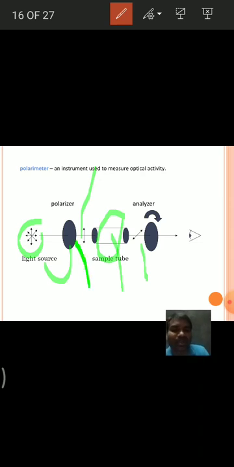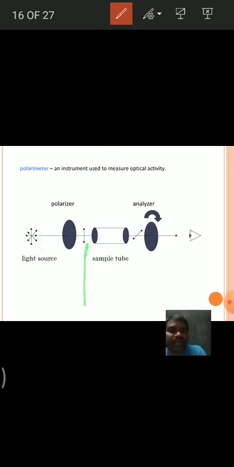When this plane polarized light is passed through the sample, if it is rotated, then the sample or the molecule is said to be optically active. We can know this rotation of plane polarized light by using a polarimeter. It is an instrument which is used to measure the optical activity. Whether a molecule can rotate plane polarized light or not, we can identify with a polarimeter.